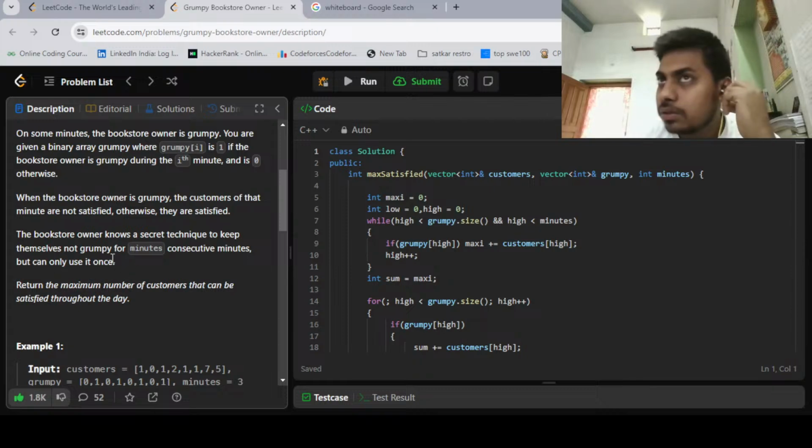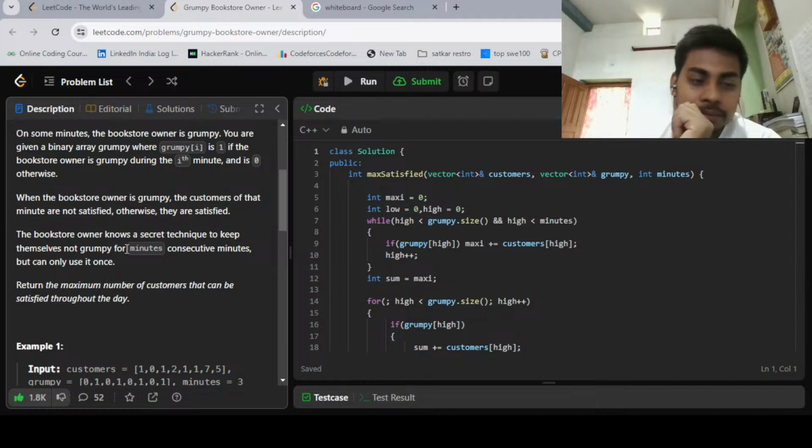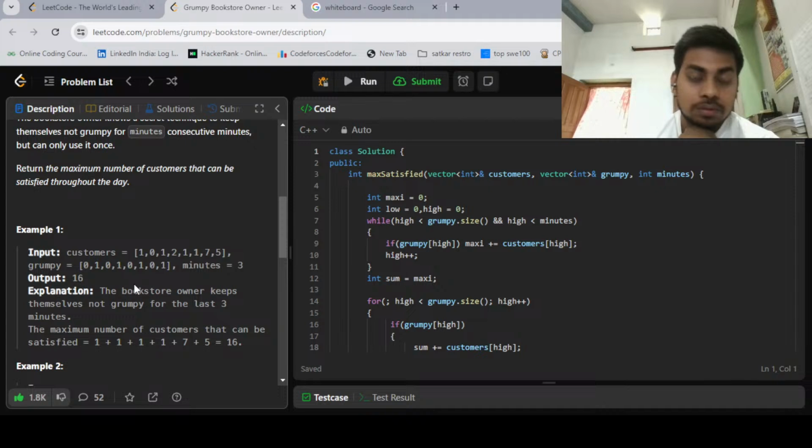So the shopkeeper will treat you just like normal, but only for the given minutes, and he can only do it one time. Return the maximum number of customers that can be satisfied throughout the day.